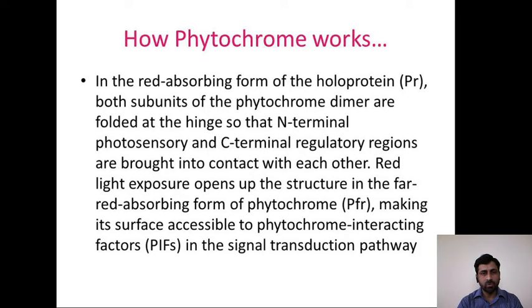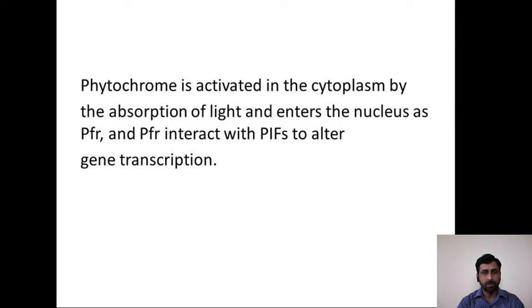Red light exposure opens up the structure in the far red absorbing form of phytochrome, that is PFR, making its surface accessible to phytochrome interacting factor, that is PIF, in the signal transduction pathway.